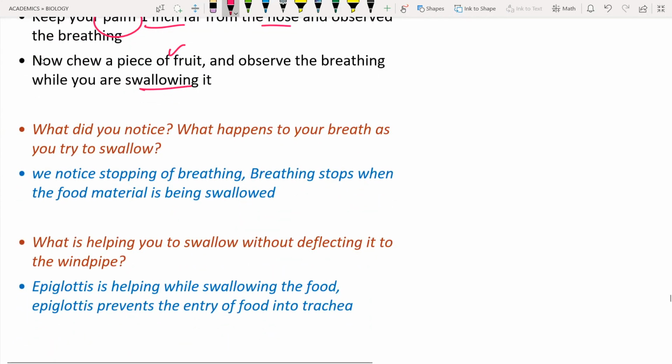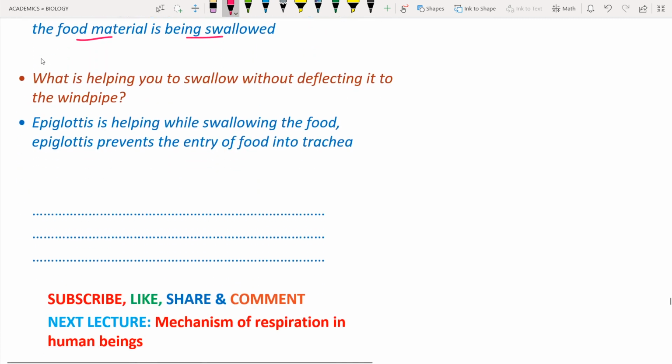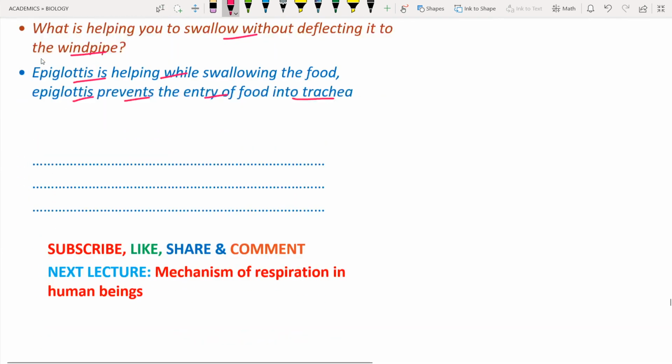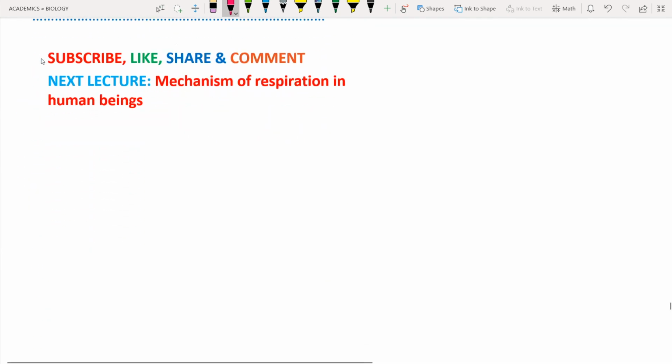Next, what did you notice, and what happens to your breath as you swallow? We notice that the breathing stops when the food material is being swallowed. Next, what is helping you to swallow the food without it deflecting into the windpipe? The epiglottis helps while swallowing the food material. Hence, the epiglottis prevents the entry of the food into the trachea. If the food material enters into the trachea, what will happen? Choking will occur.